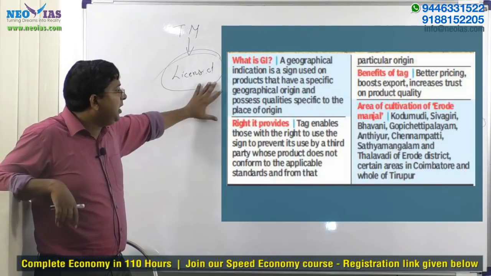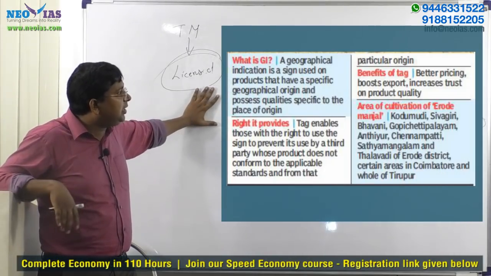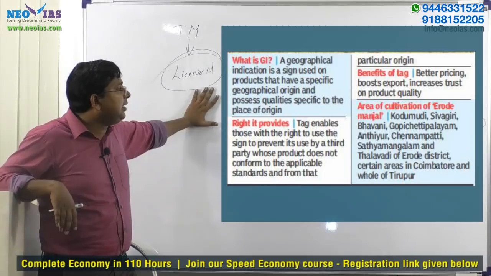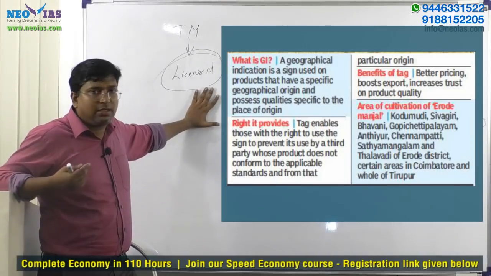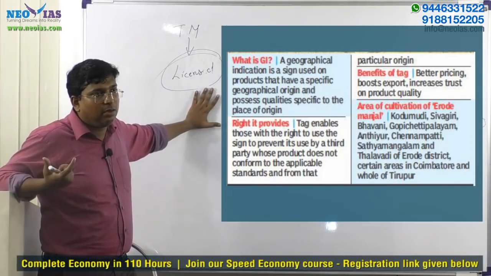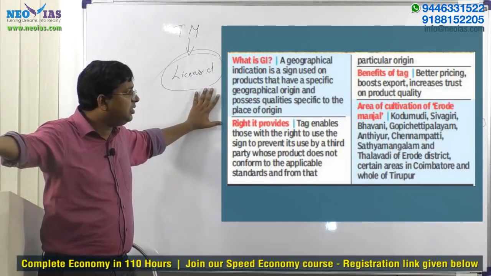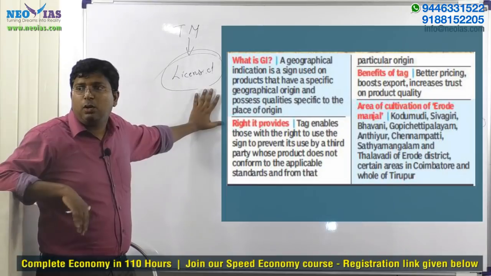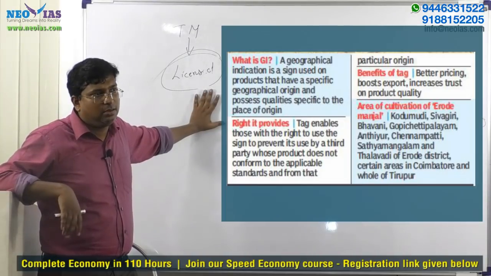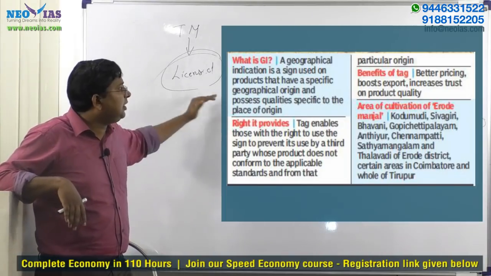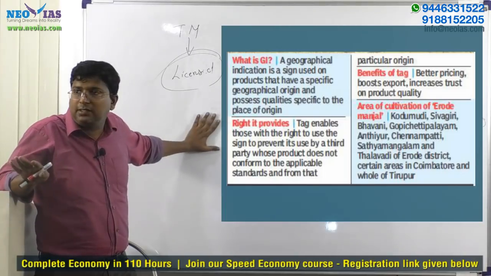Now this was a Times of India article where recently Erode manjal, okay, it's an agricultural product, got a GI tag, I think in February or January. One interesting thing is what GI rights are, all these things, it's there in your material.